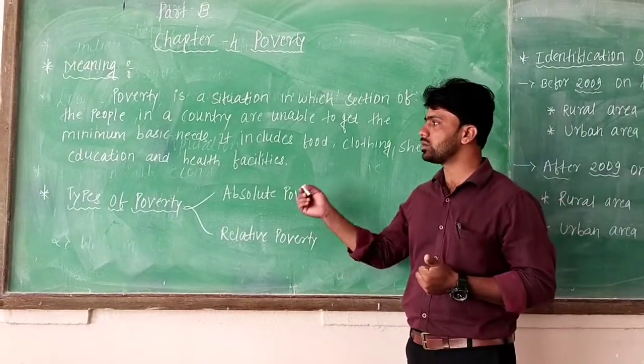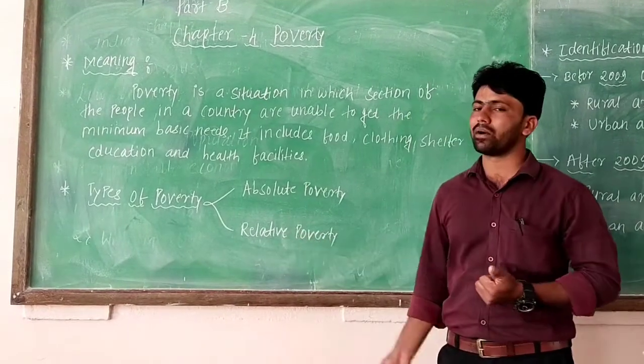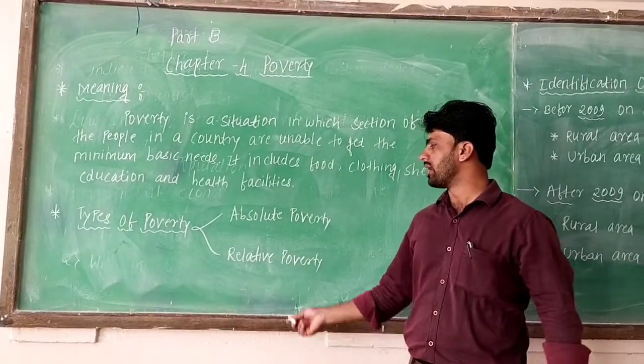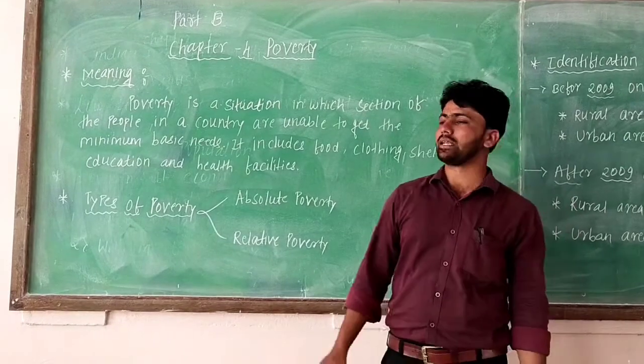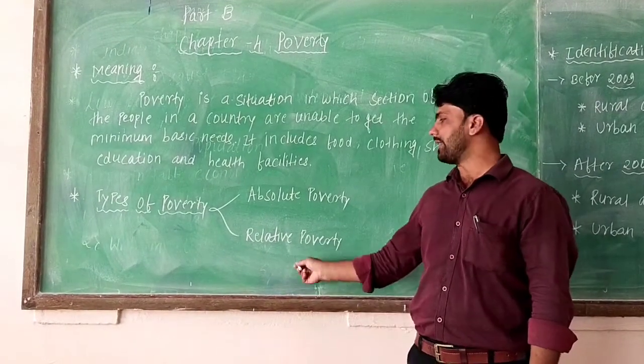There are two types of poverty, they are classified into two types: one is absolute poverty and the second one is relative poverty. So we will see one by one what absolute poverty and relative poverty are.